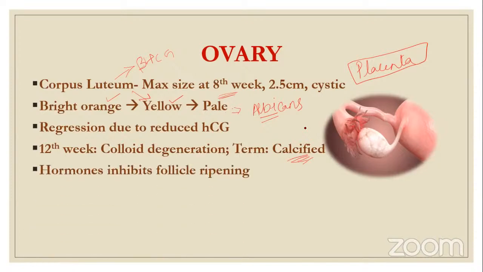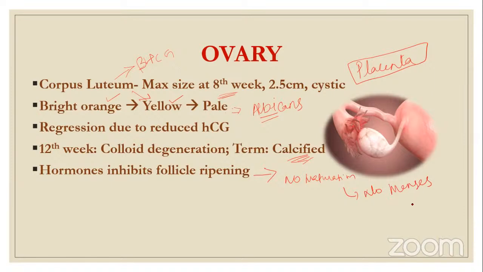The hormones from the corpus luteum also inhibit follicle ripening. So what happens when follicle ripening is inhibited? There is no maturation of follicles. When there is no maturation of follicles, what happens? There is no menses occurring.